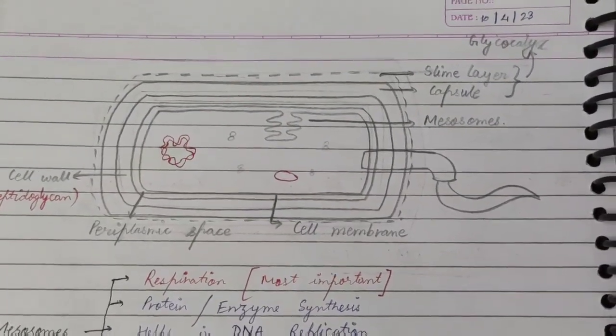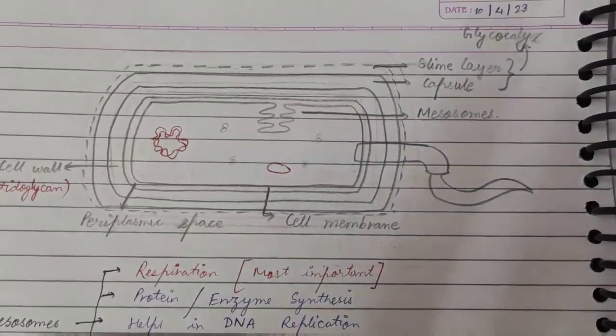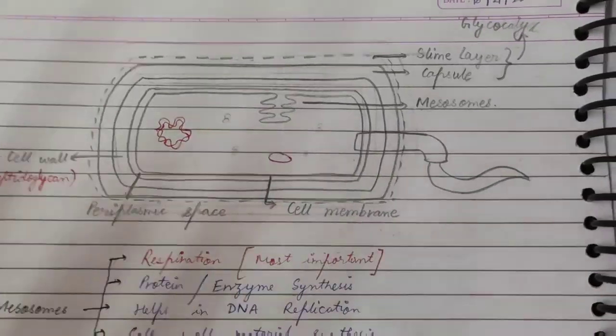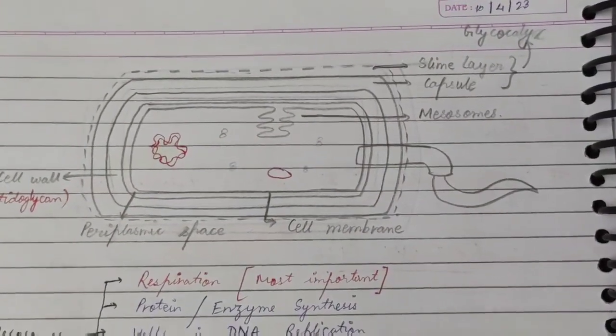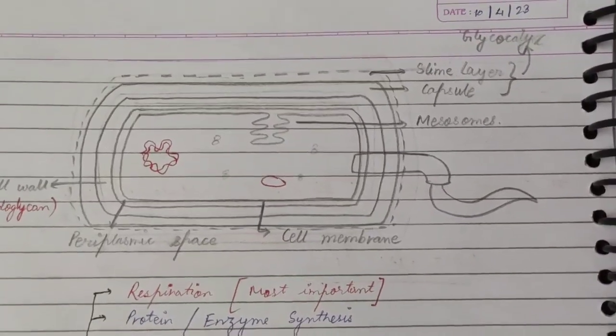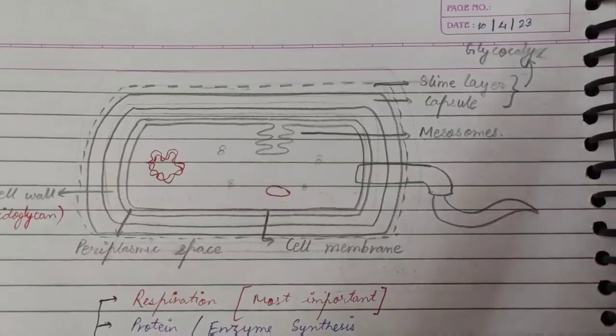You must have seen some green colored layer on the water, which is basically algae. Whenever you step on it or on the rocks, you slip. It is because of the presence of the slime layer. That slime layer is present in the bacterial cell.